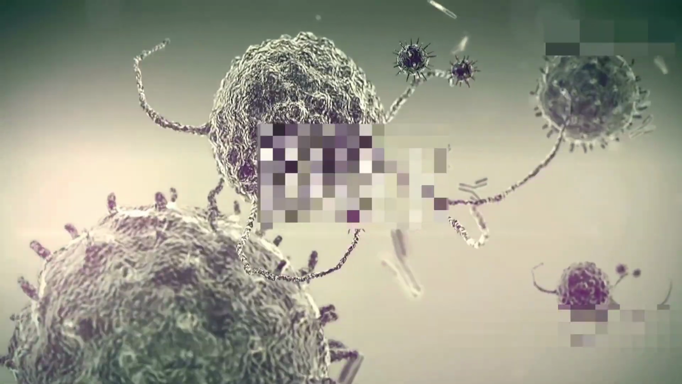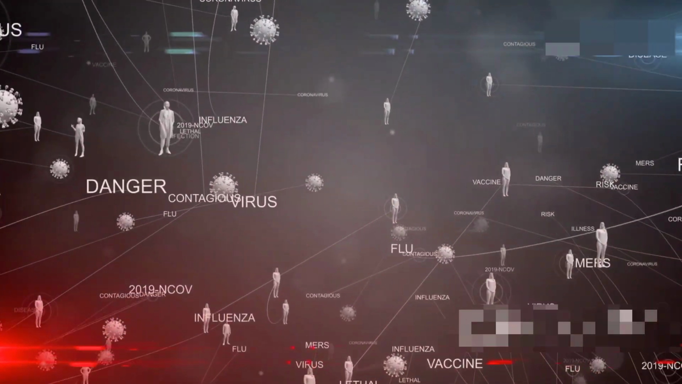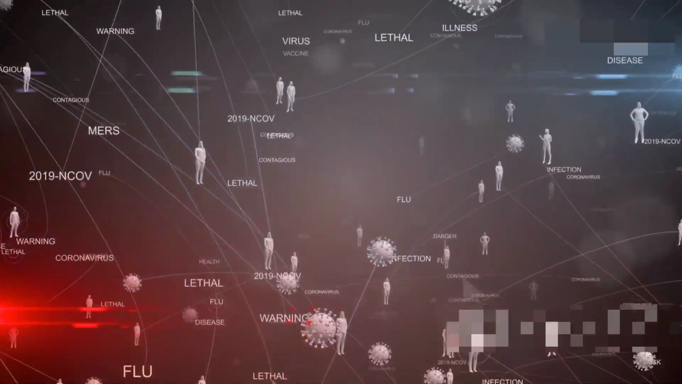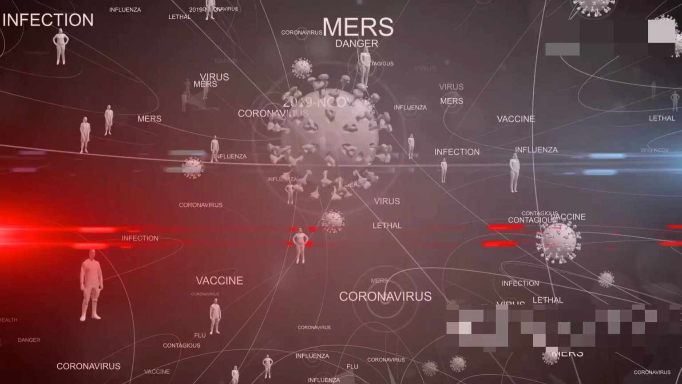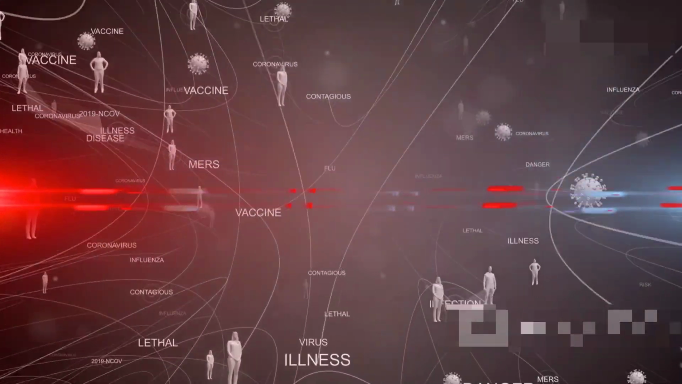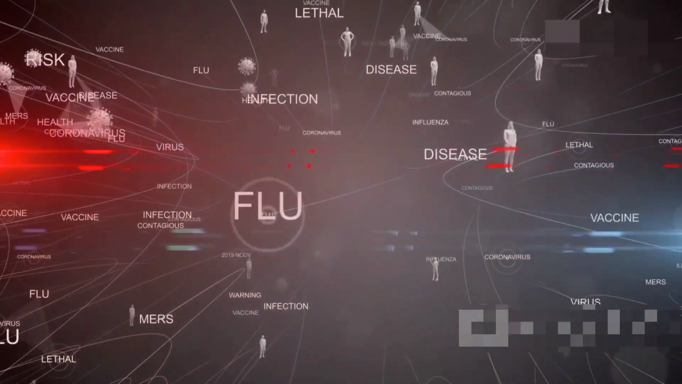The body's immune system is constantly on the lookout for these invaders, and when it detects them, it springs into action. This response is what causes many of the symptoms we associate with infections. The immune system's goal is to eliminate the pathogens and restore the body to its normal state.